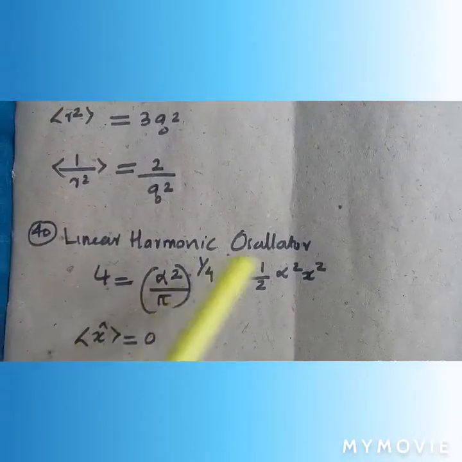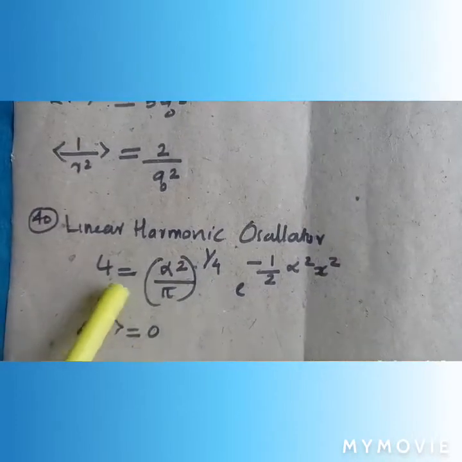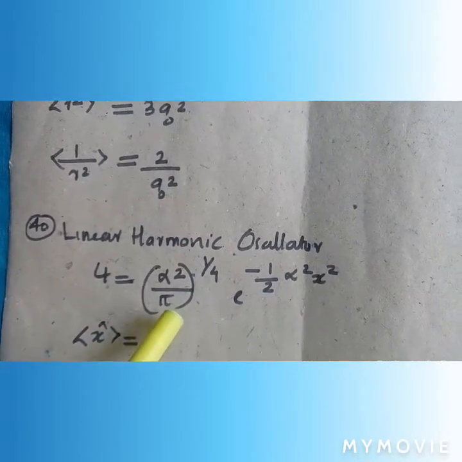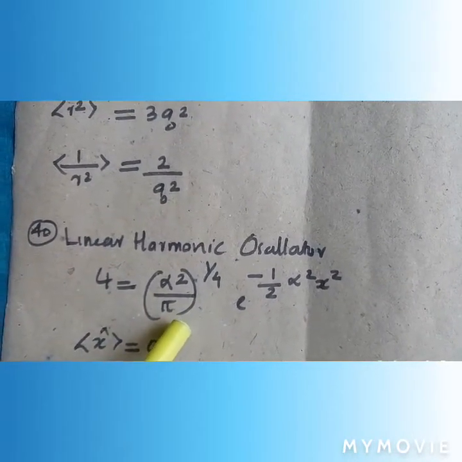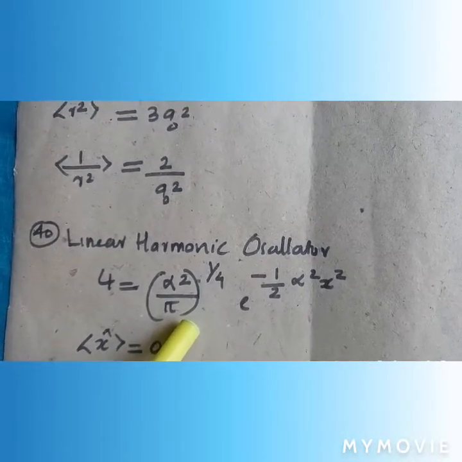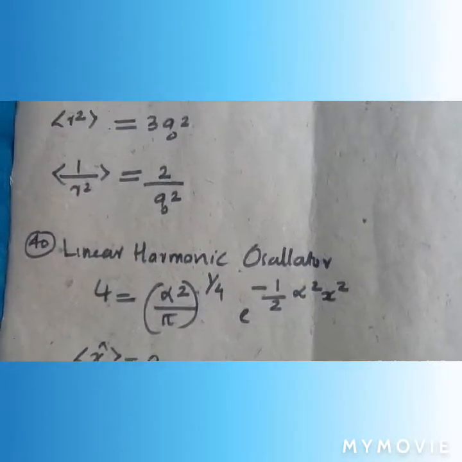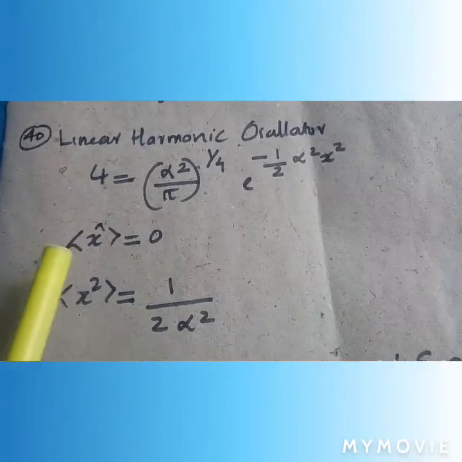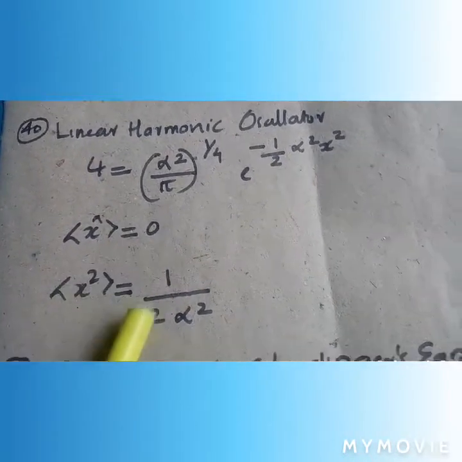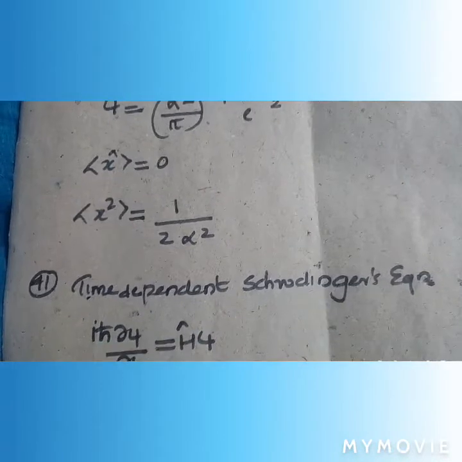For a linear harmonic oscillator, the wave function psi is equal to alpha square by pi all to the power 1 by 4 e raised to minus half alpha square x square, where the position expectation is equal to 0 and the expectation of x square is equal to 1 by 2 alpha square.